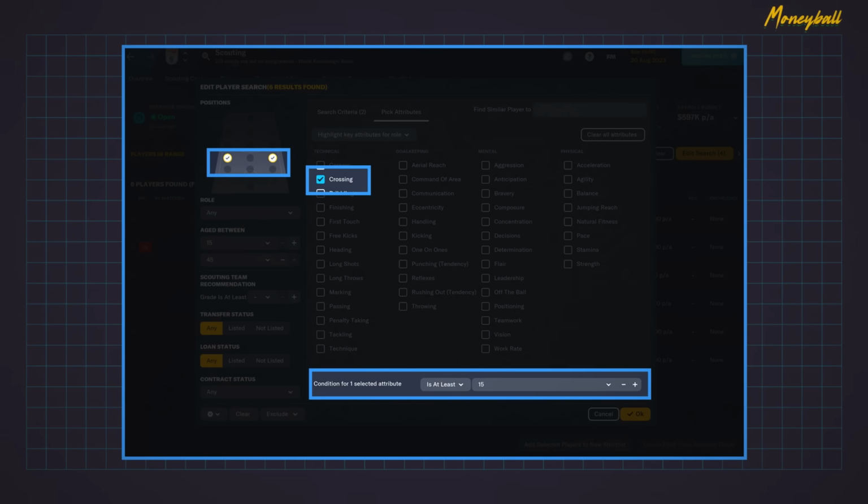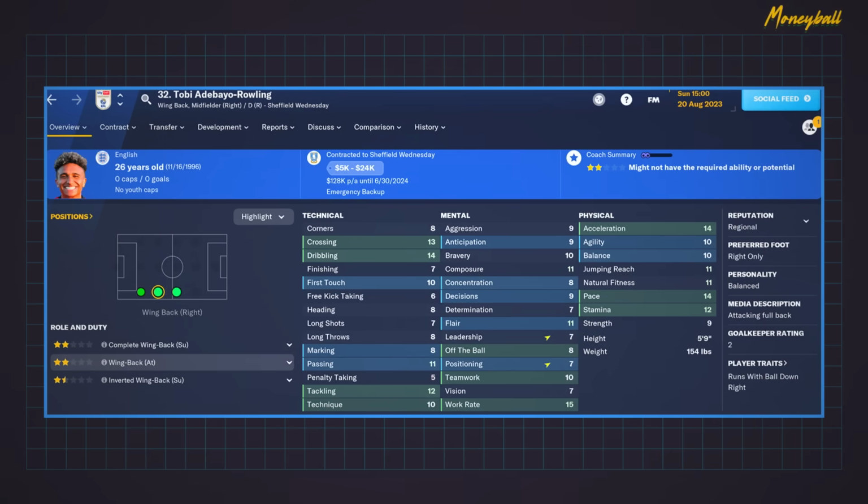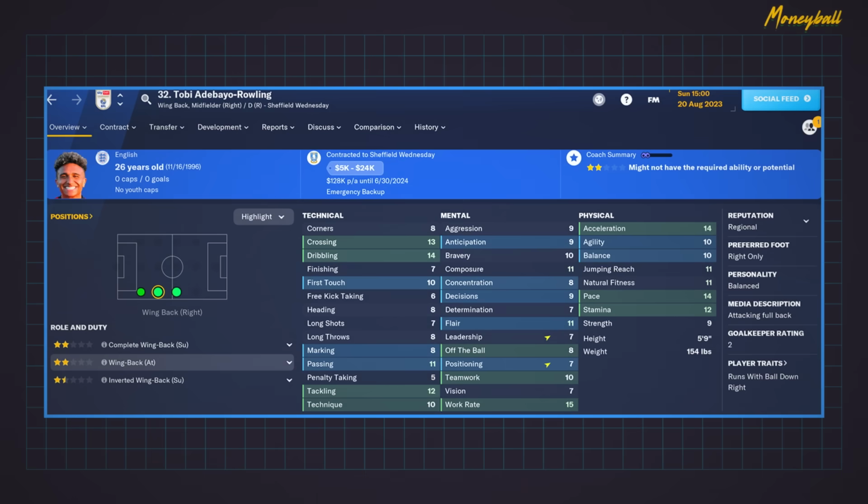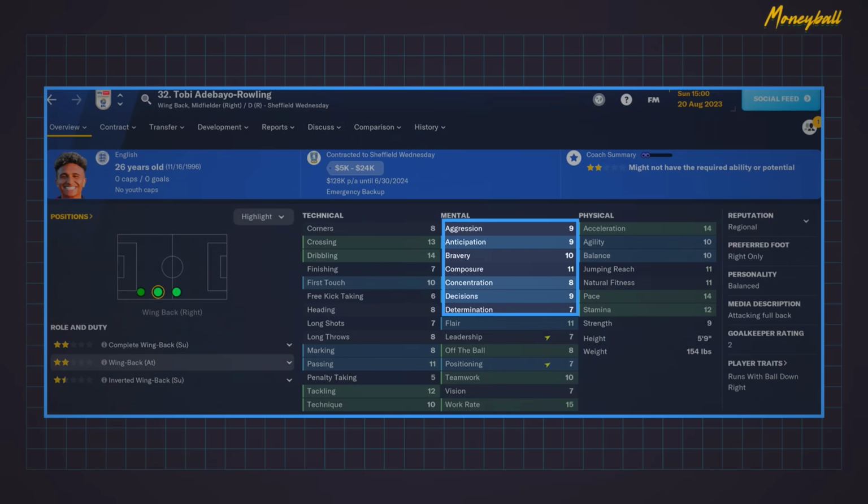This means that my scouts will include players that think they have a high crossing attribute. And I found this player, Adebayo Rowling. He has the crossing attribute I was looking for, and as a bonus, he's great at dribbling as well. But you see, he's weak in many other areas, especially for the championship.